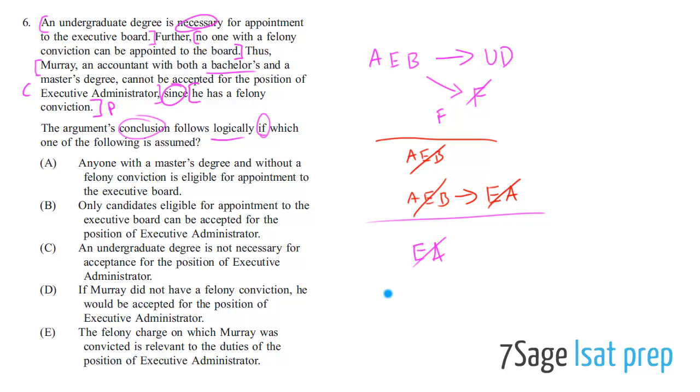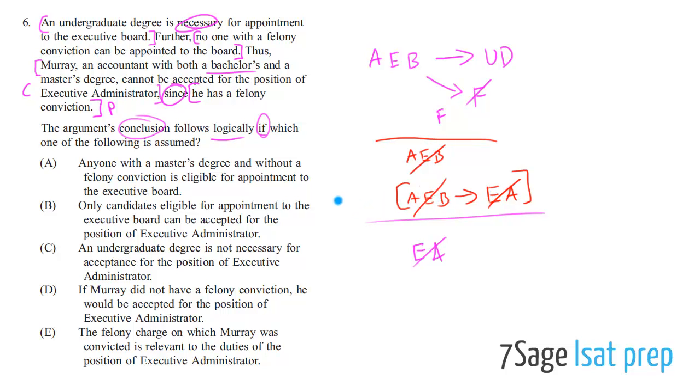And now we have a valid argument, because we know Murray cannot be appointed to the executive board. And if we have this premise, which we don't have, we can't just make this premise up, right? This one we quote unquote made up, but not really, because we drew this conclusion validly from the premises that they did give us. But this one, where did this come from? It came from nowhere. It came from the fact that that's what we need.